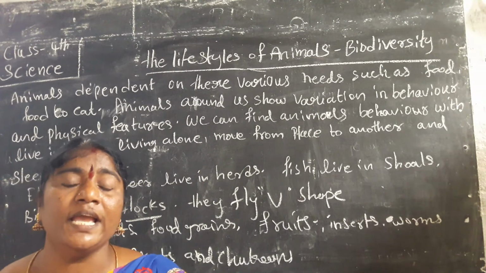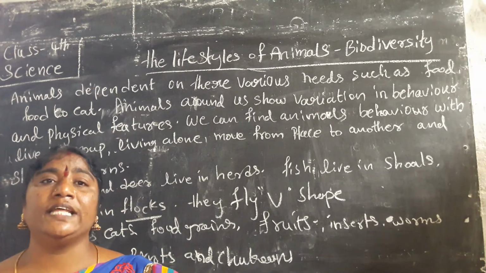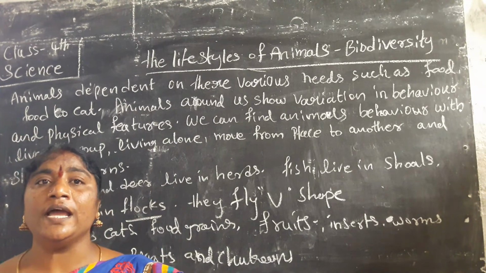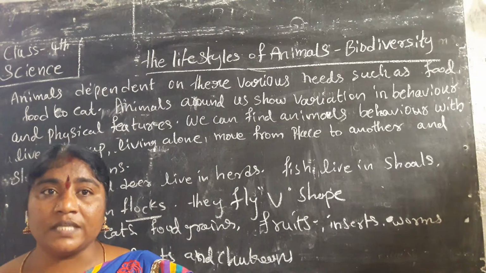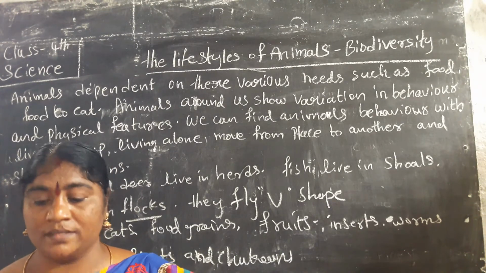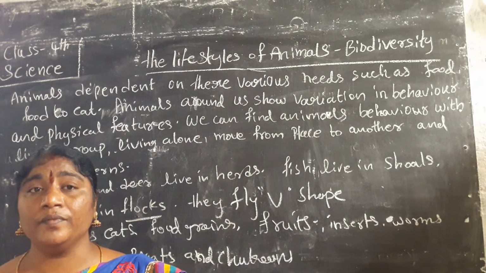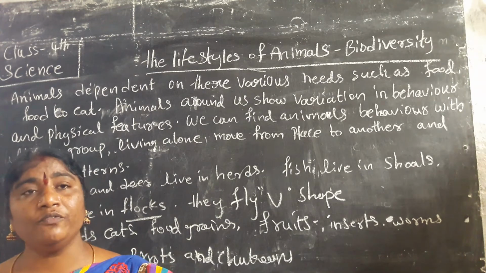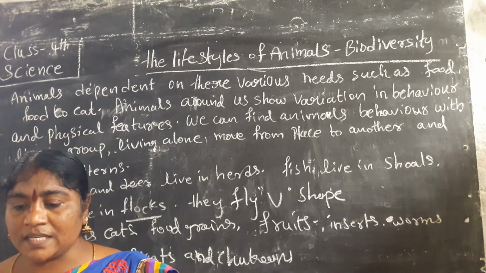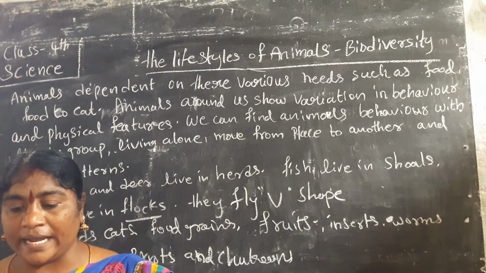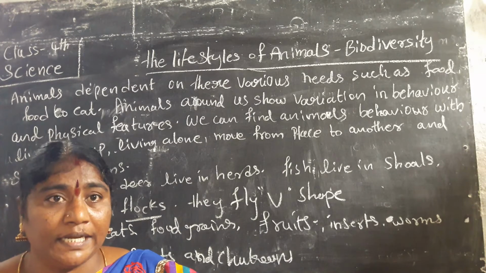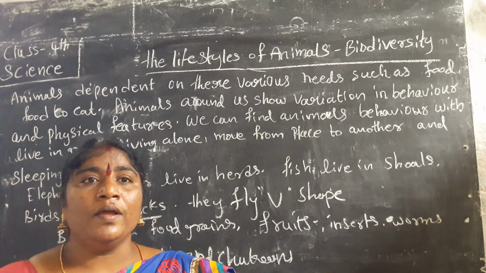There are 10 to 12 members. Elephants live in groups, and the young ones are taken by the male elephants in search of food, and they are taught how to search for food and how to swim. The young ones of lions are cubs, and they live in a group of 15 to 30 members called a pride. The small cubs do not hunt, and they are protected.